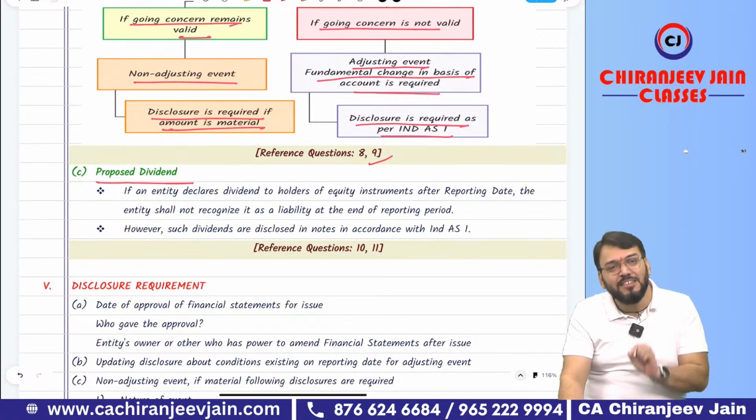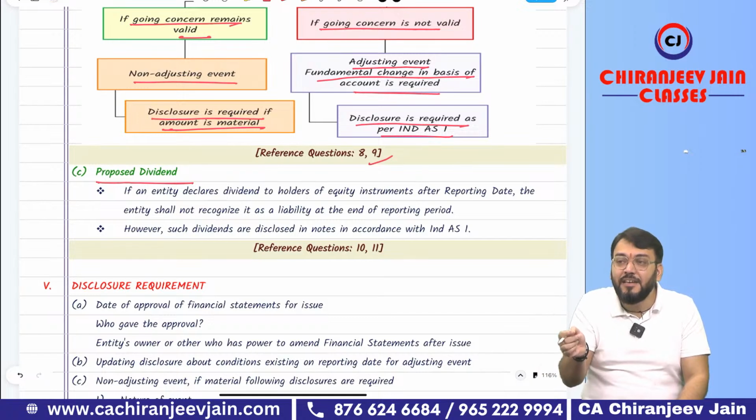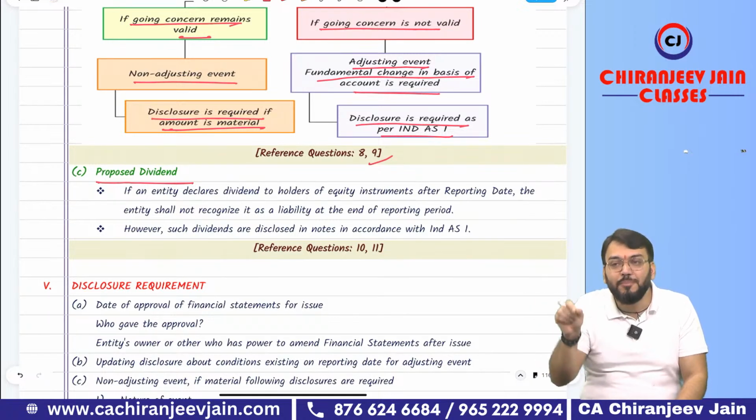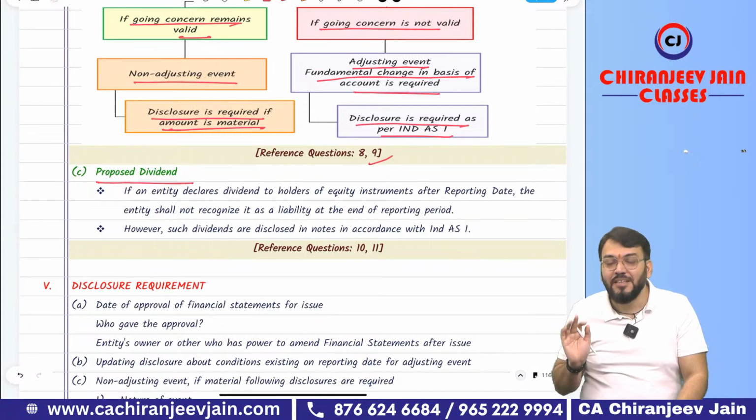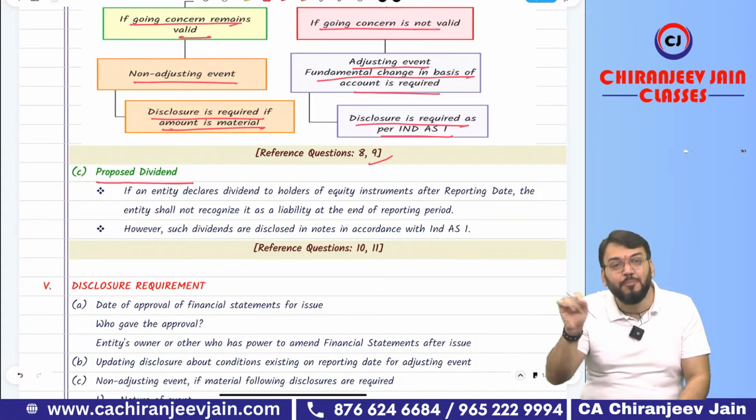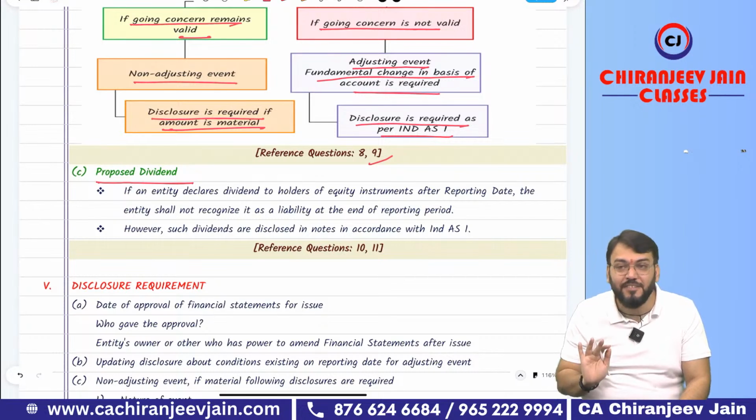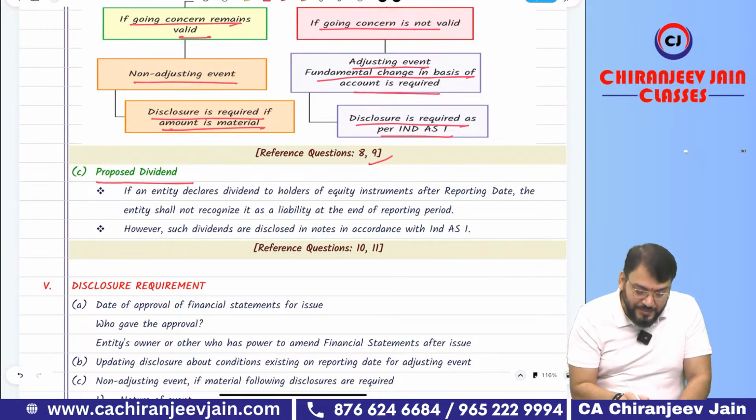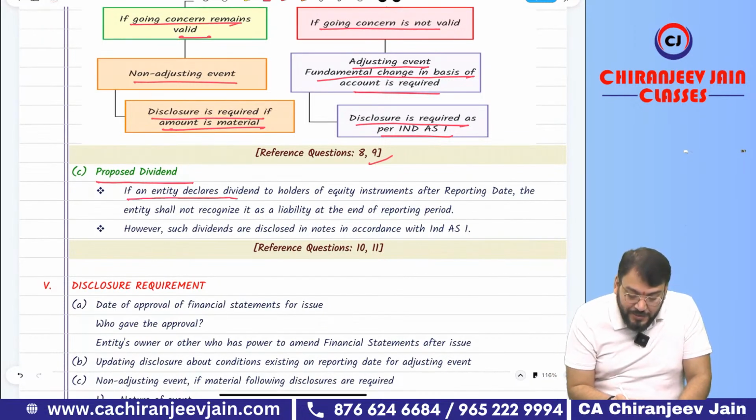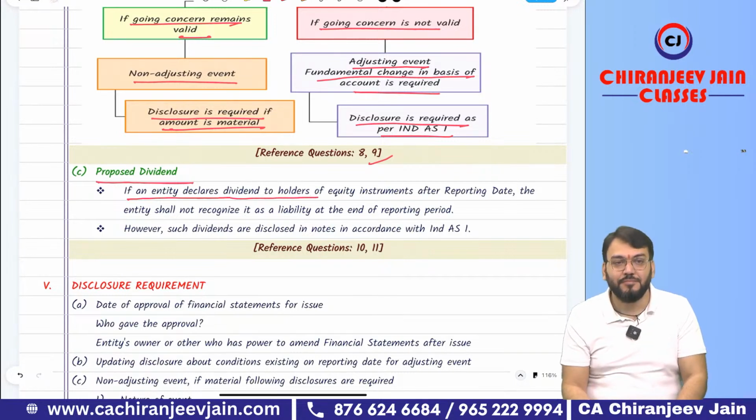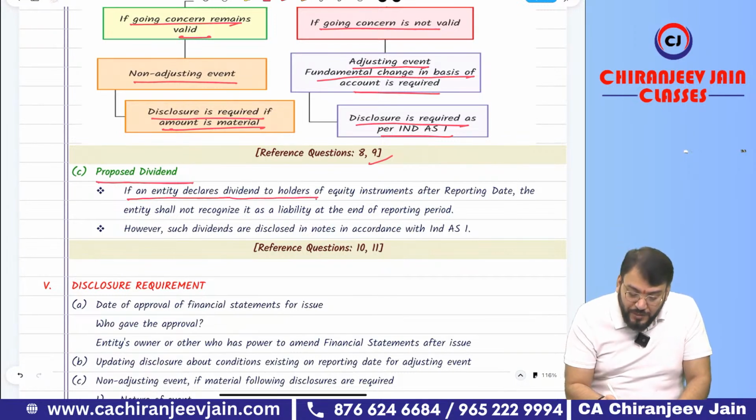Non-adjusting event means, can I say in this way, any dividend declared after the reporting date will not be recognized as a liability on the reporting date. Any dividend declared after the reporting date, even though it is for this current year. Correct. So what they say, if any entity declares dividend to the holder of equity instrument. Now the word is what?